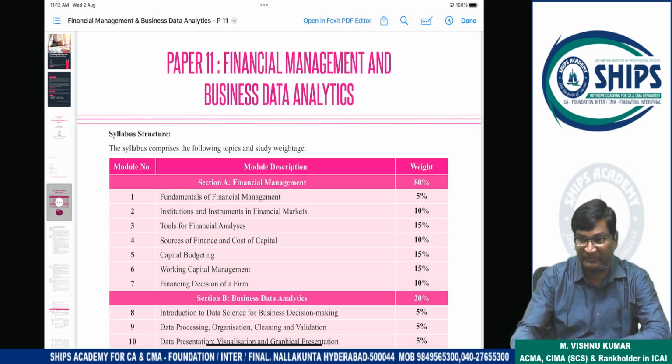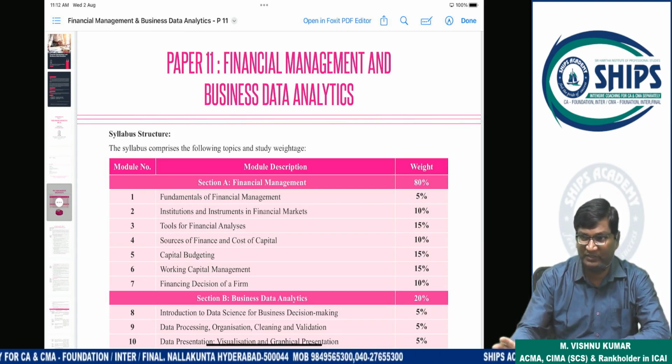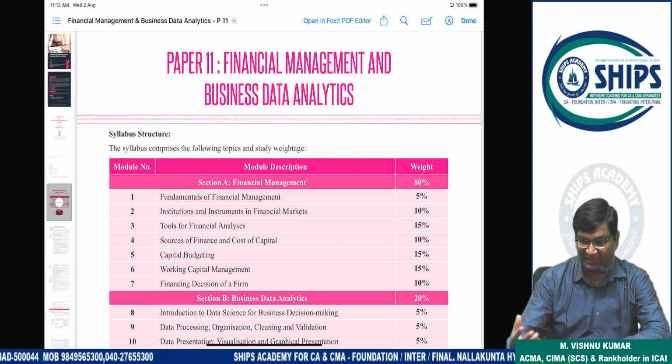Today we are starting new subjects of CMA Intermediate Group 2. In this batch, some students are from the new syllabus and some students are from the old syllabus. Maximum number of students are from the new syllabus only. So first I will complete the contents according to the syllabus of 2022.